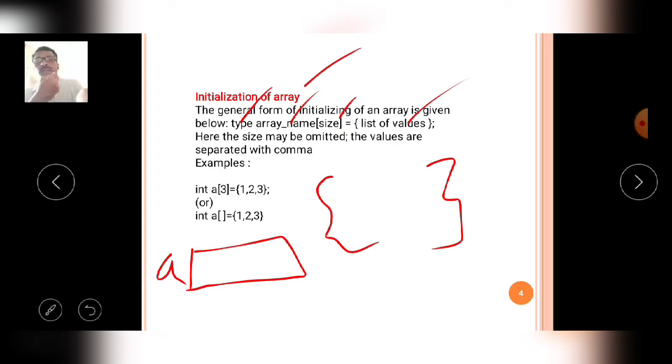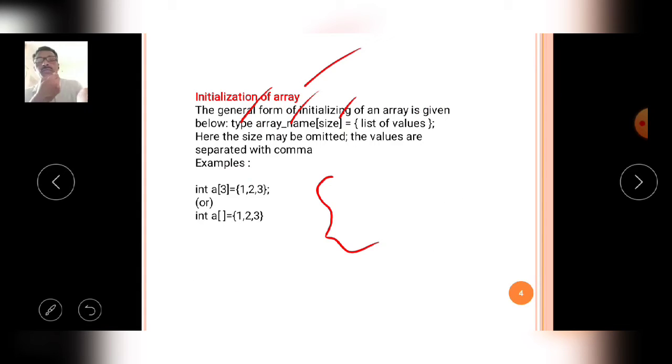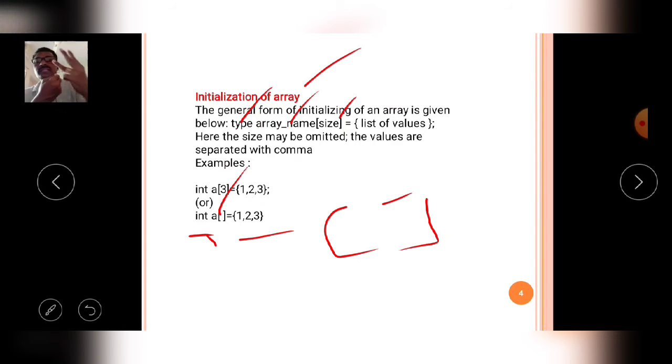Here, one more method is there to initialize the array in the declaration part: mention the data type, that is integer, a of empty square brackets. That means I do not mention any size, but I assign the values 1, 2, 3, a total of 3 values, to the array name. Depending upon the initializing values of the array, the size is automatically determined by the C compiler.